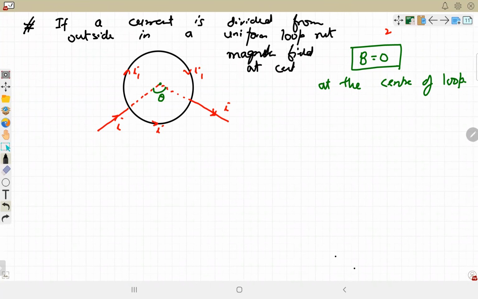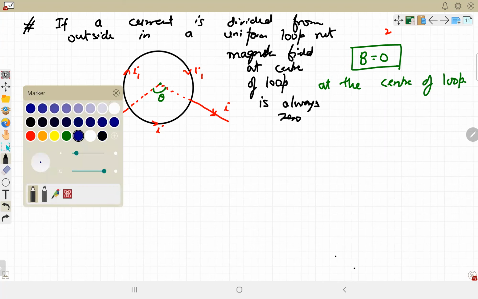In this case, by using this symmetry, these two wires which carry current will not be able to produce magnetic field because the point lies in the same line. Magnetic field at the center of loop is always zero. That is a concept. Now we are going to prove this.